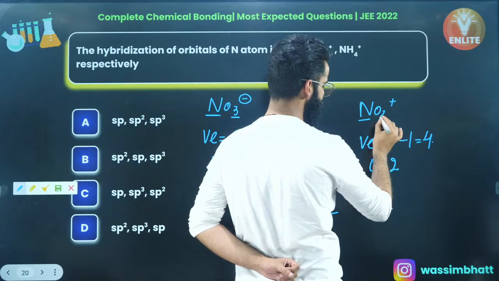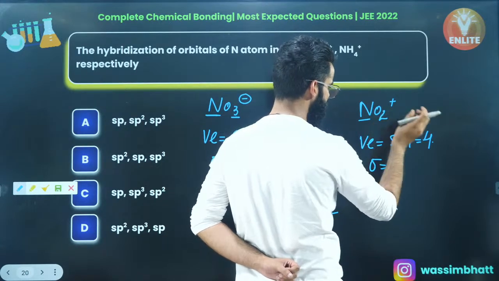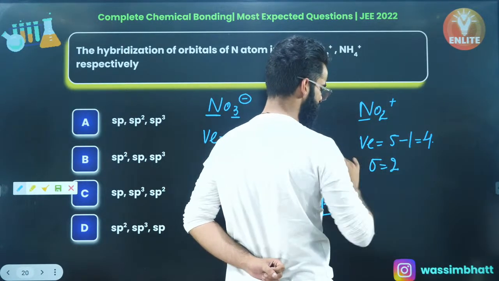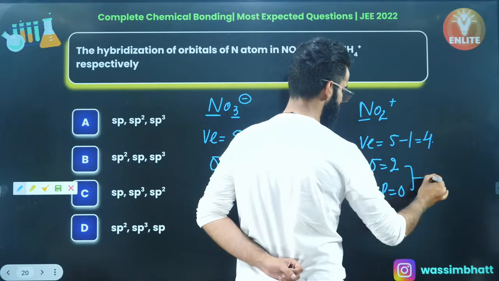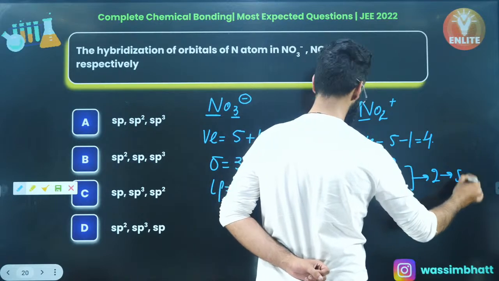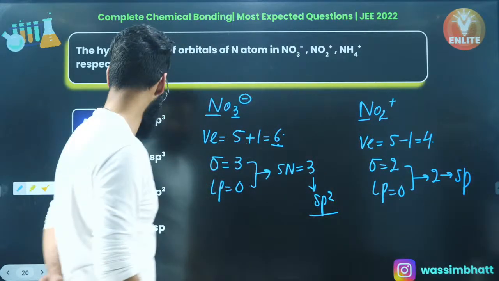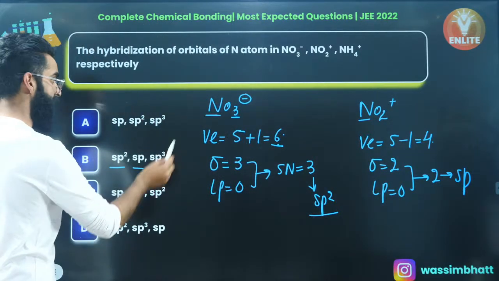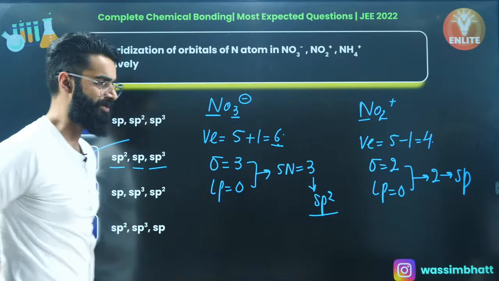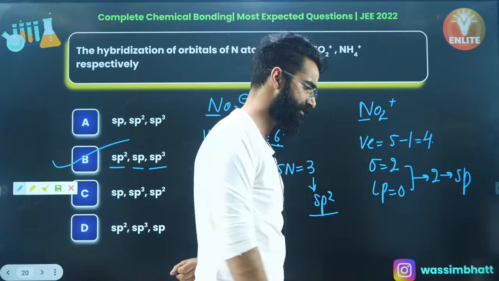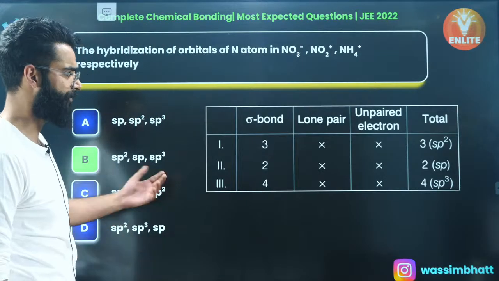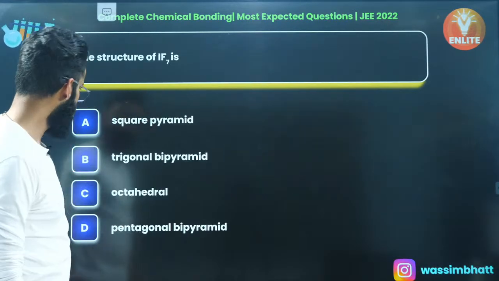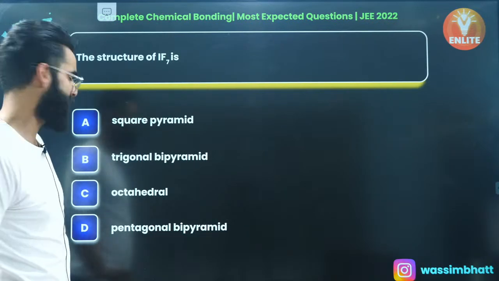Oxygen being divalent, all the 4 valence electrons of nitrogen are exhausted, so there is no lone pair. So 2 plus 0 comes out to be 2, so hybridization is going to be sp. So sp2, then sp, sp2, then sp, then the last one is automatically going to be sp3. So option B is the one which is correct among all. As simple as that. Well, you can solve the question if you remember their structures as well, right? Let me move on to one more question, my dear people.